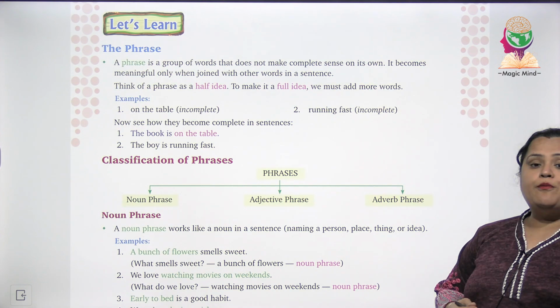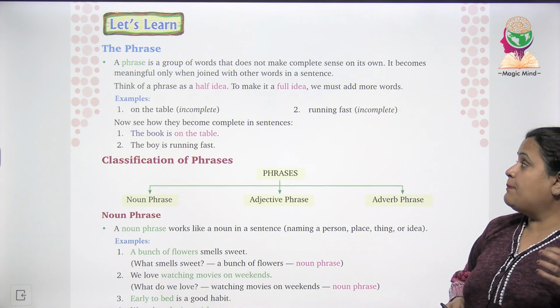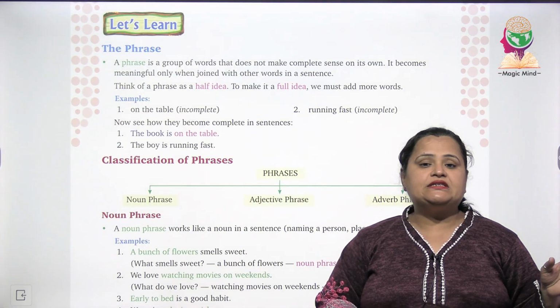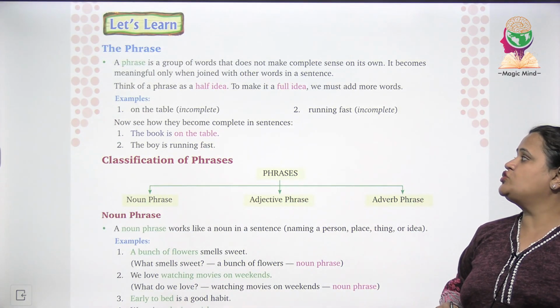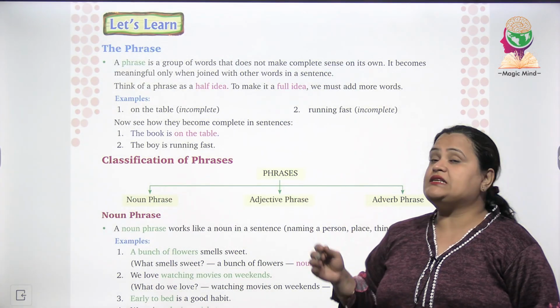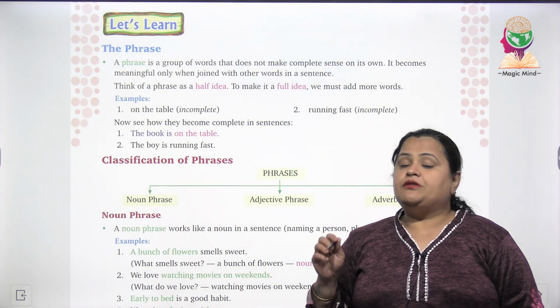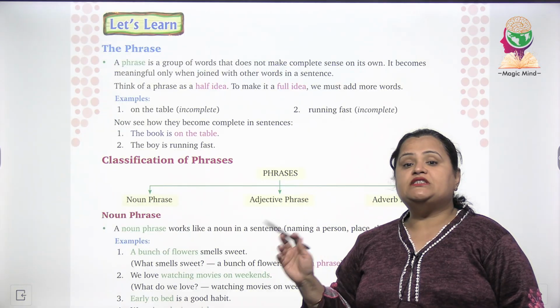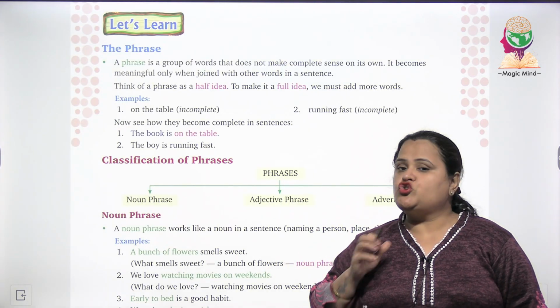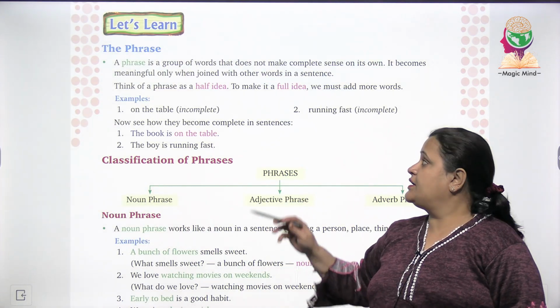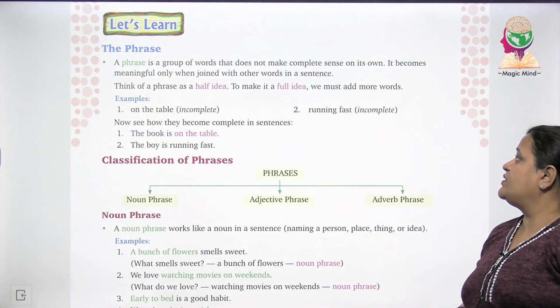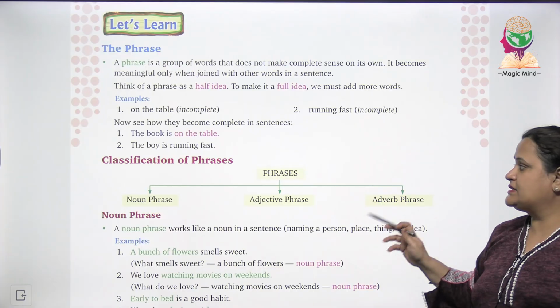ये एक ऐसा group of words होते हैं जो अपने आप में कोई भी complete sense नहीं बनाते. It becomes meaningful only when joined with other words in a sentence. इनका मतलब तभी साफ होता है जब ये सेंटेंस में दूसरे वर्ड्स के साथ ज्वाइन किए जाते हैं. Think of a phrase as a half idea. To make it a full idea, we must add some words.